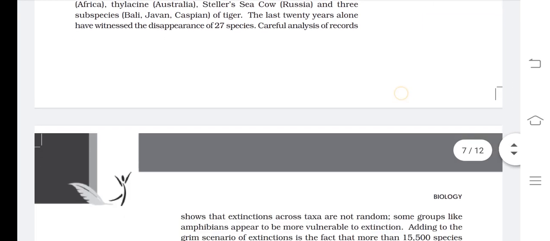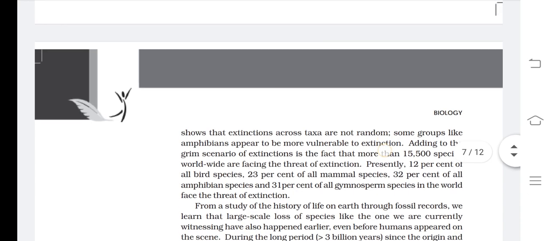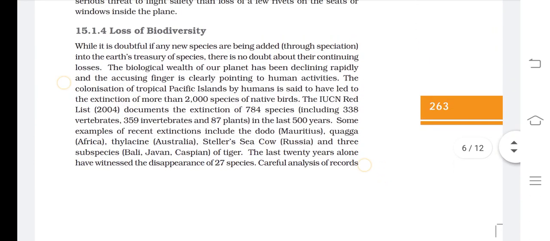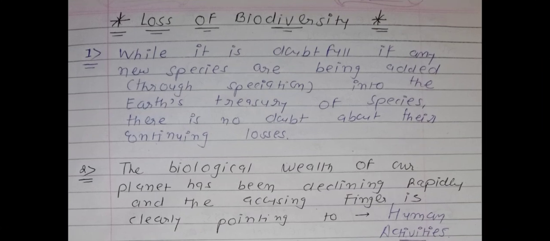So we will divide this question into two parts for our understanding, and we will use the same method of easy language notes. But before starting this question, I would like to inform you that this question is not very important according to theory, but it is important from the view of MCQs, because so many marks are there. So it is one type of informative question. Now we will go to the easy language notes.